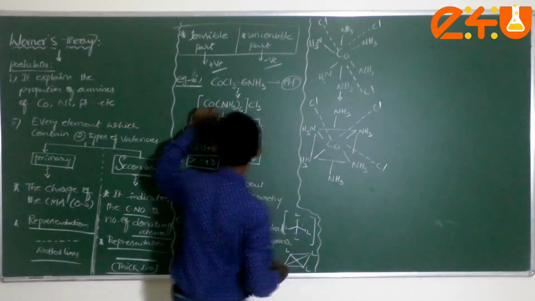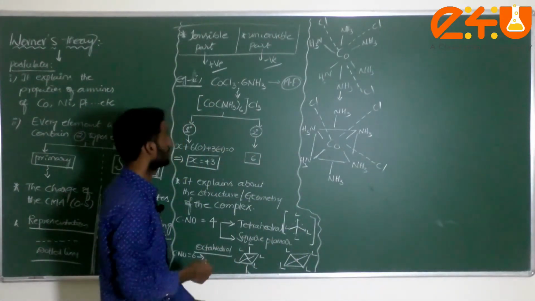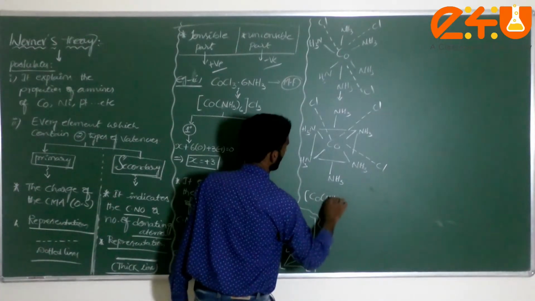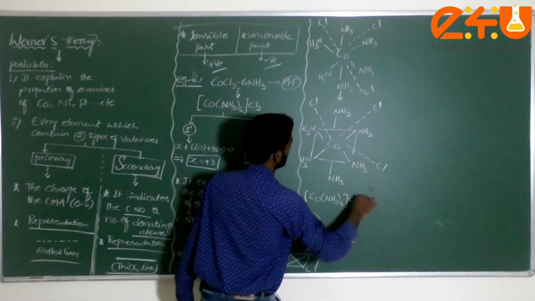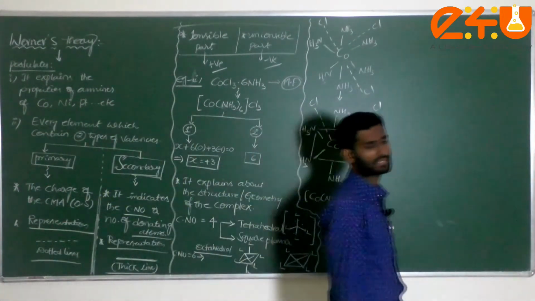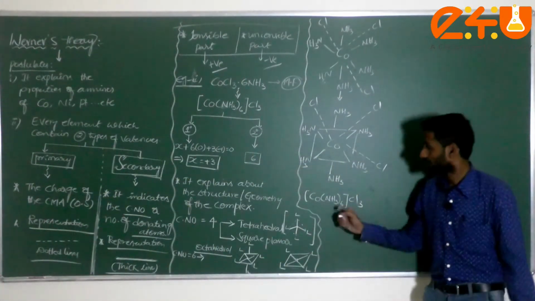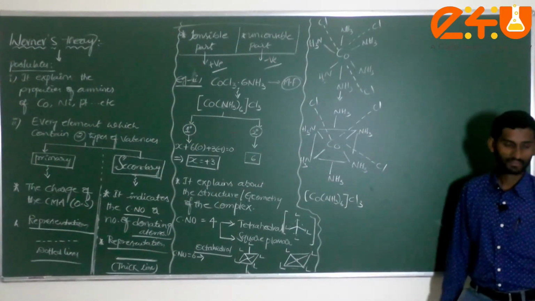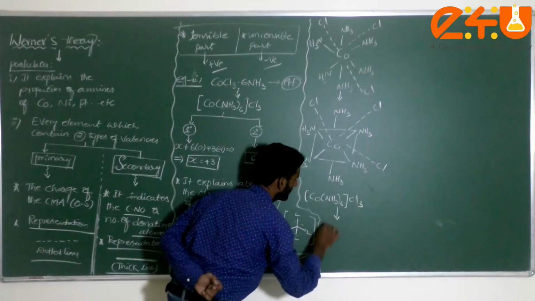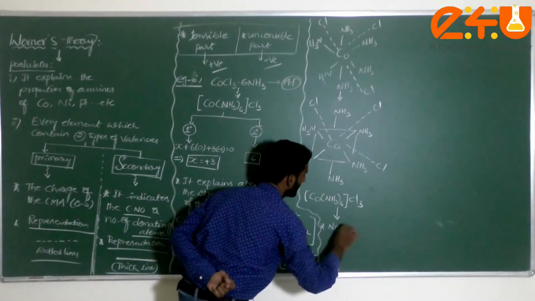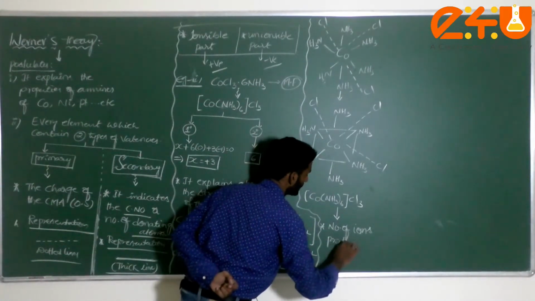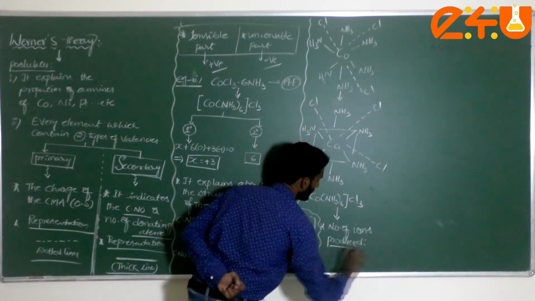But if you take this complex, Co(NH3)6 Cl3, and dissolve it in water, this is very important: if you dissolve this particular complex in water, how many ions are produced? This is very, very important. Number of ions produced here. How many? Take it here.